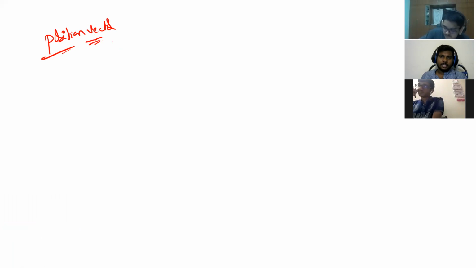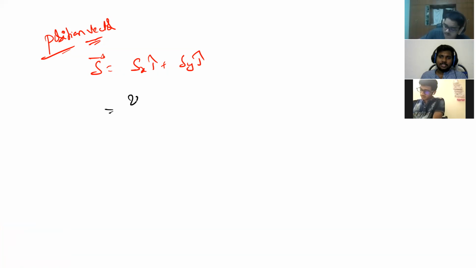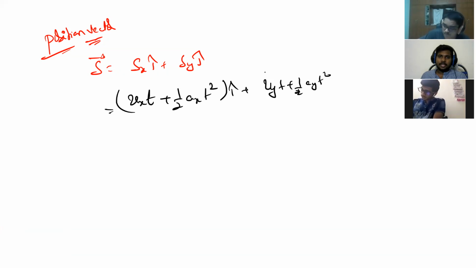Position vector. Can you write s vector is equal to sx i cap plus sy j cap, right? So sx is how much? uxt plus half axt square i cap, plus uyt plus half ayt square j cap.